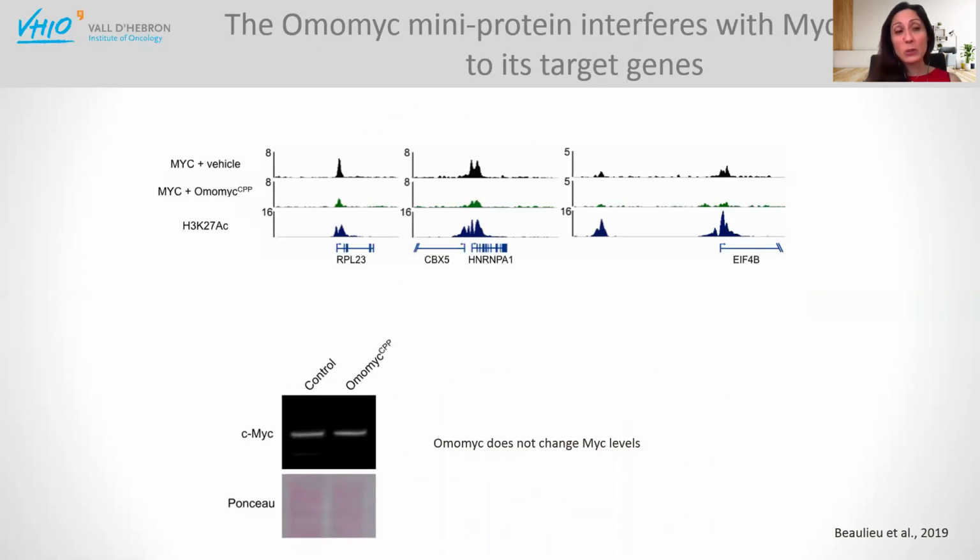But again, we had to show that this was an on-target effect, that we were pumping cells with a protein potentially big and bulky, right? So we had to show that what we were seeing was MYC dependent. We looked at MYC by ChIP-seq analysis. These are bona fide MYC target genes I'm showing you here, and in black, you can see the nice binding of MYC to these target promoters. And in green, you can see the nice effect that Omomic has on this binding. In this case, these were A549. We saw this displacement from DNA without any change in total MYC level.